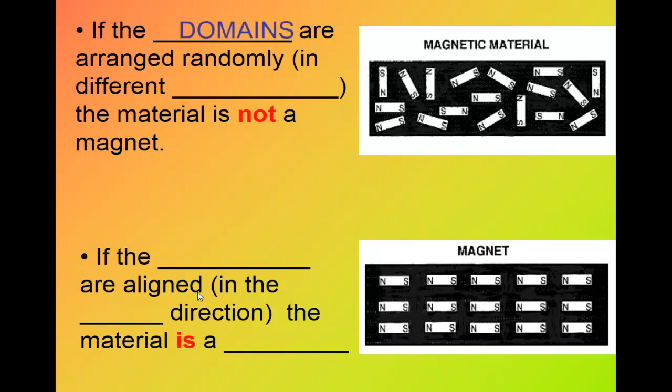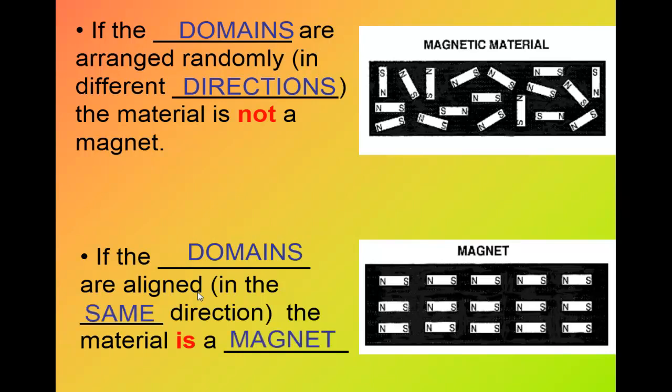If the domains are arranged randomly in different directions, the material is not a magnet. If the domains are aligned in the same direction, the material is a magnet. So if these domains are arranged randomly in different directions, can each one be a magnet? No, there is no magnet here.